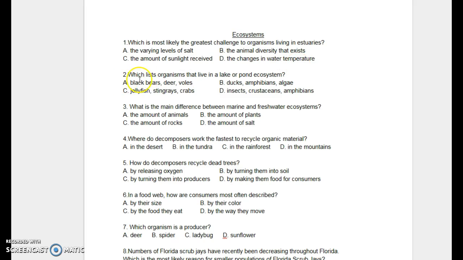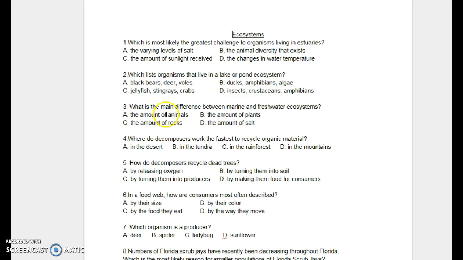Number 2. Which lists organisms that live in a lake or pond ecosystem? Black bears, deer, voles. Ducks, amphibians, algae. Jellyfish, stingrays, crabs. Insects, crustaceans, amphibians.